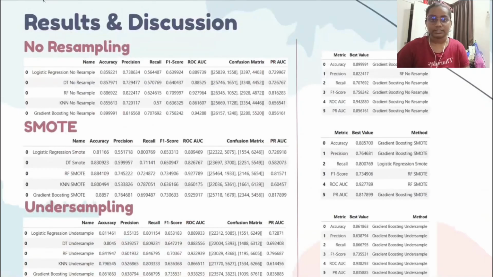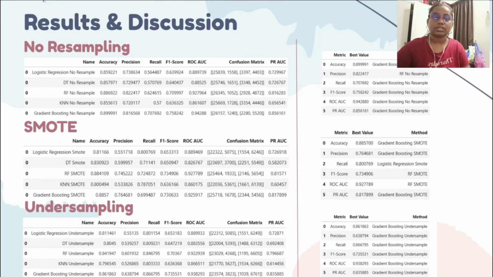In the results and discussion, we analyze the model performance across the different resampling techniques, and these are the results that we get so far. Gradient boosting with no resampling has the best accuracy, F1 score, PR AUC and ROC AUC. Random forest with no resampling has the highest precision of 81.15%, and gradient boosting with undersampling has the best recall of 86.868%, which makes it ideal for the detection of rain.